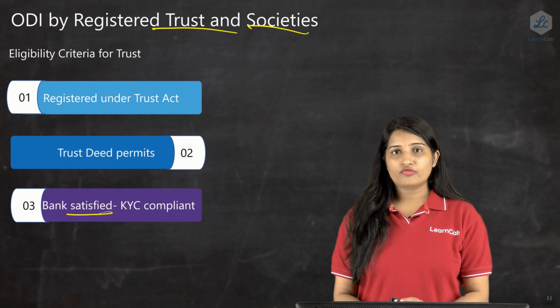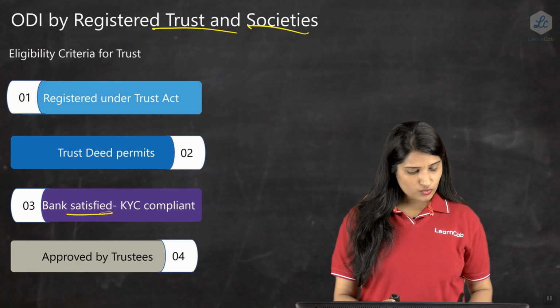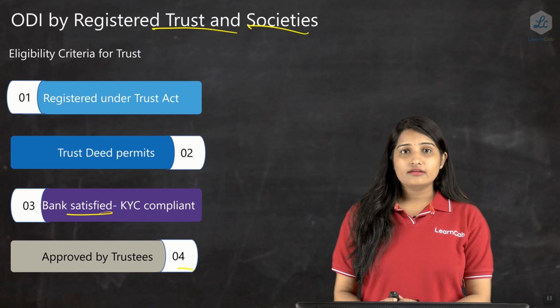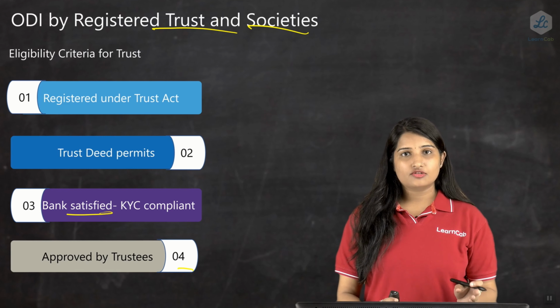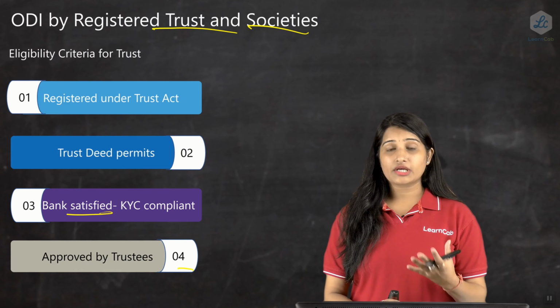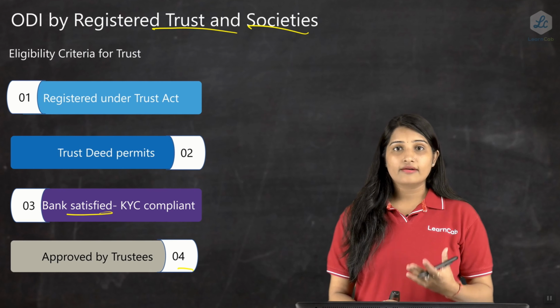documents are rejected upfront. So the next, fourth one is approval by the trustees. For example, in case of a company, any transaction which is done by a company has to be approved by the board, right?